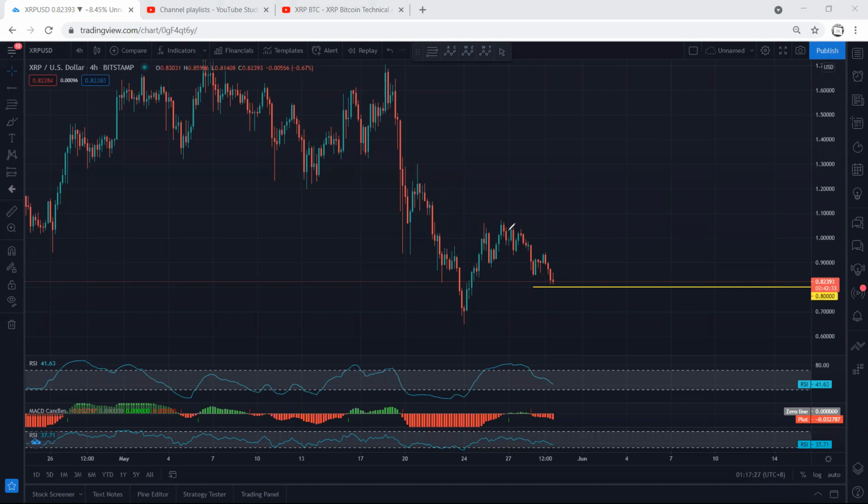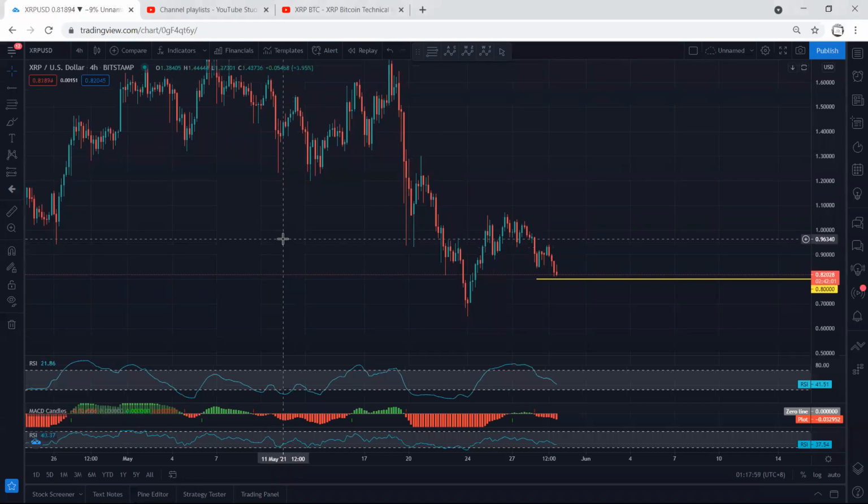Now, the question is whether this is a flat and the price can retest the previous low, or this is a small correction relative to this, which means we can look for reversal. That's why I mentioned we want to see this correction to give us one more drop, and this is what we get. How deep it can go, as I mentioned, we can expect the price to retest the previous low, but we don't need to wait for the price to retest the previous low. That means if we get any reversal for buy, we can look for a trade. The only thing is we have to manage it.